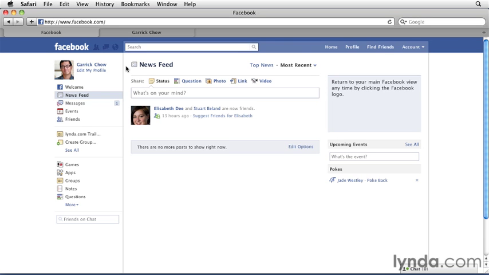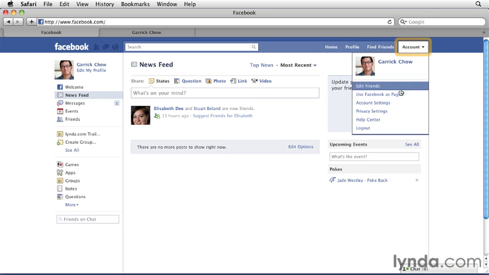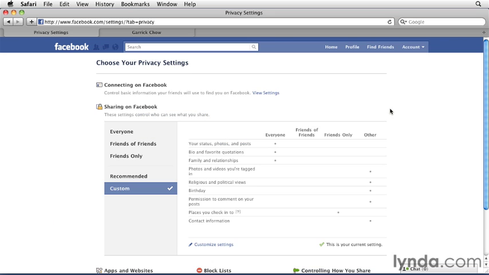Continuing our look at privacy settings, I'm going to go to Account, Privacy Settings again. At the beginning of this chapter, we looked at the Connecting on Facebook settings, which had to do with who could find you and what they could see on your profile. Now let's look at this Sharing on Facebook area. So these have to do with the types of information and activities you share on Facebook and who can see them. First, we have your status, photos, and posts.